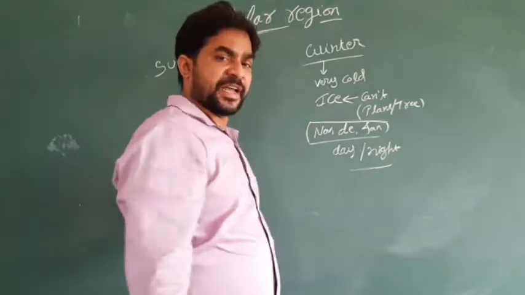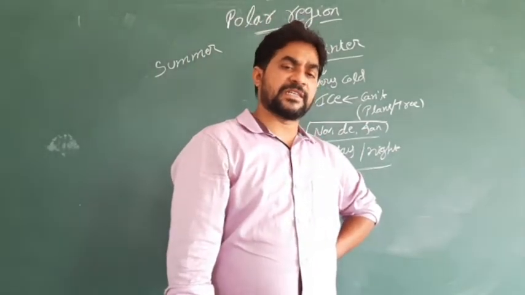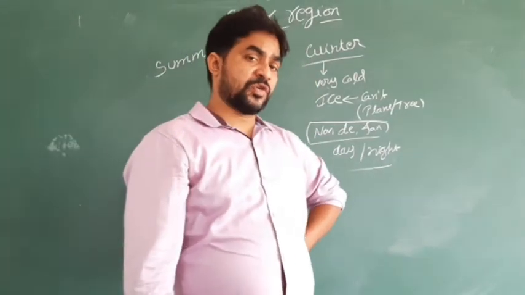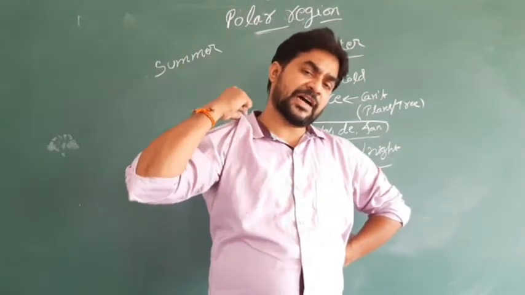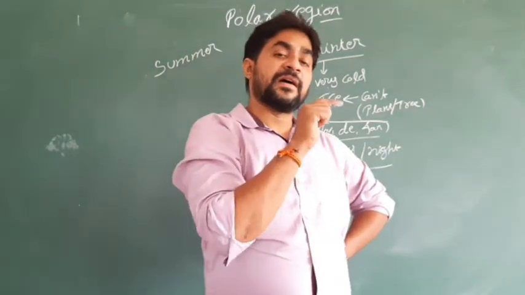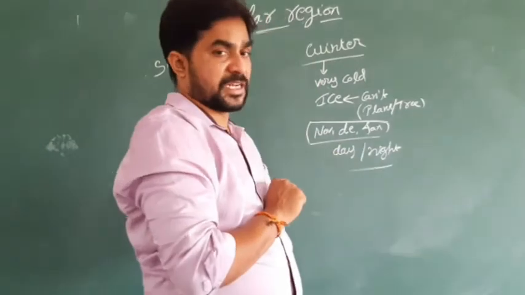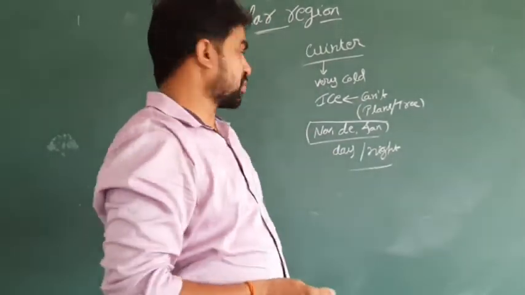So continuously day and continuously night, we studied in the last lesson the country which is called the land of midnight sun. That is Norway. In Norway, even at night, 12 o'clock, they find the sun. So the country called the land of midnight sun is Norway. That is also found near the polar regions only.